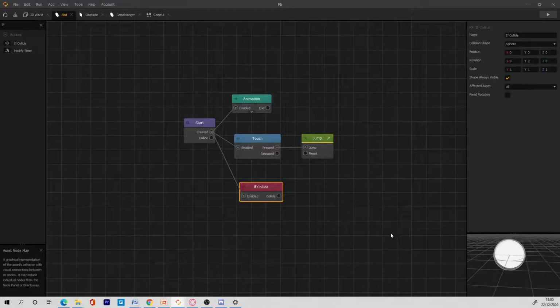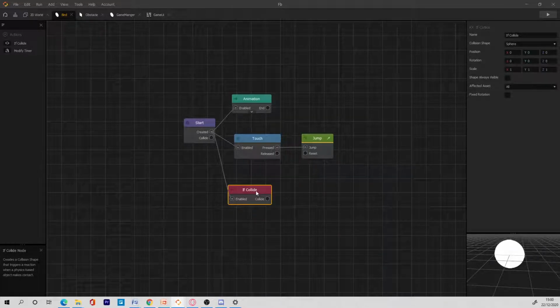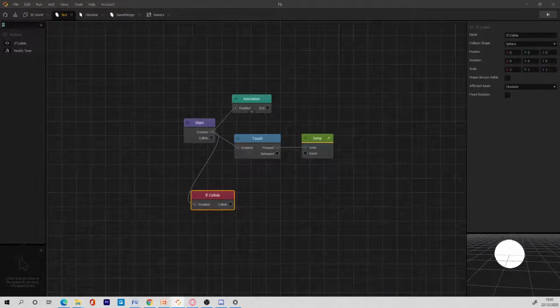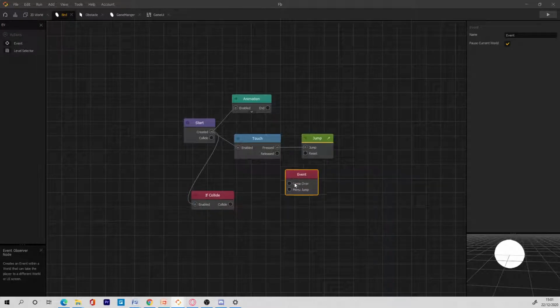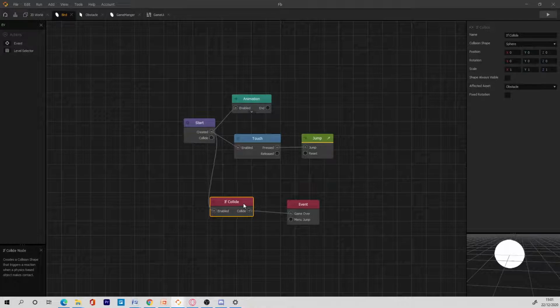So this if collide now is working well, so turn that off. Now we are going to detect if the player collides with the obstacle. So I'll go here and click on obstacle. If you collide with the obstacle, we want it to just trigger an event, and that will be game over. There we go. So save the game.